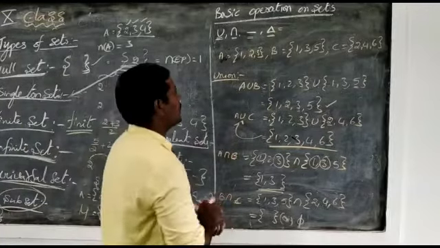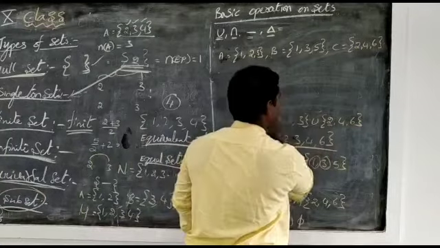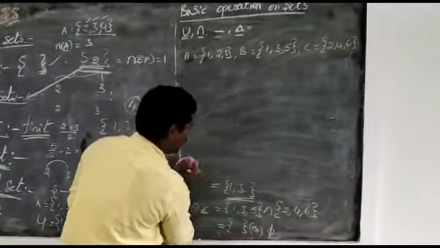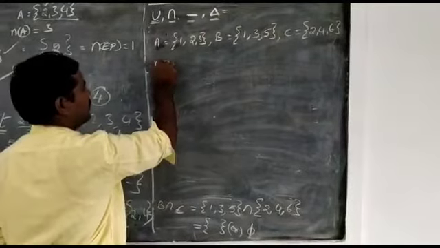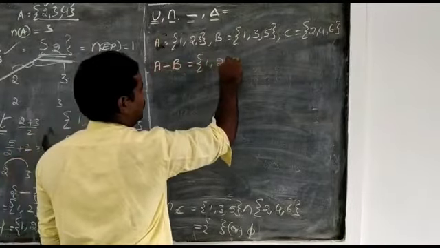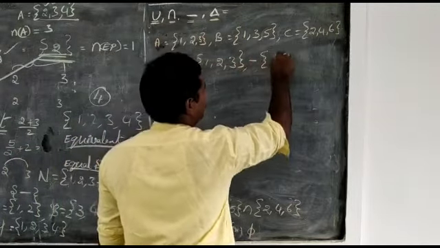Now we are going to the difference of two sets. Take the same sets A and B and find the difference between A and B. A minus B is equal to set A {1, 2, 3} minus {1, 3, 5}.